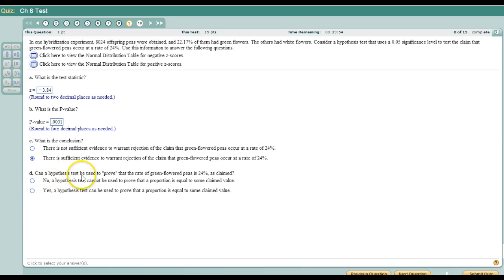Can a hypothesis test be used to prove that the rate of green flower peas is 24% as claimed? No, that's not how a hypothesis test works. It's to reject the equality, which basically is in support of it not being equal in some form, greater than or less than or not equal to. It doesn't support equality. It rejects equality in support of some form of non-equality.